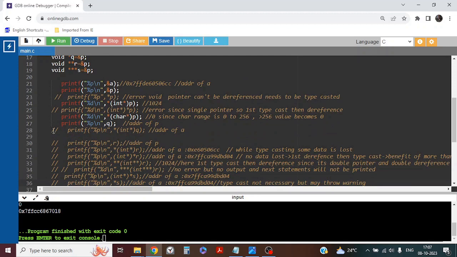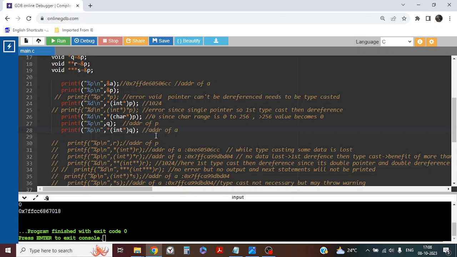Next, line 28. Here I am first typecasting it, then dereferencing it, correct? It is a single pointer, so we first typecast it, then dereference it. q will hold the address of p, so if I dereference, it will give what p is holding, the address of a.